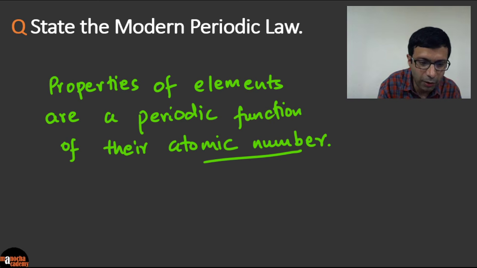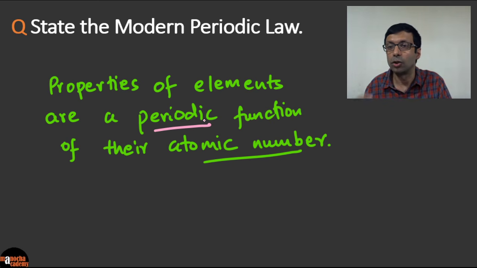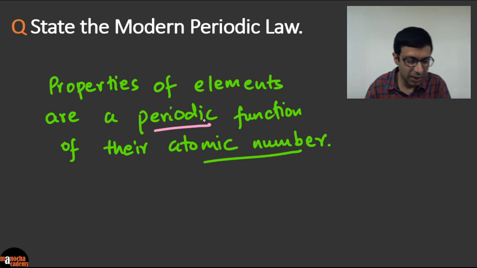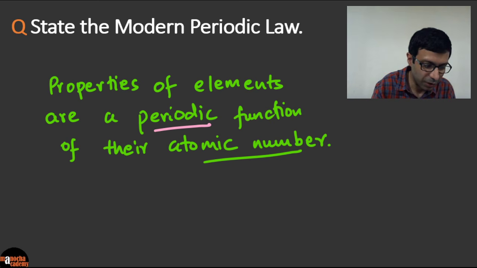And they are a periodic. This is a very key word here because it's saying modern periodic law. So they're a periodic function of the atomic number, means the properties will periodically repeat if you arrange them in the atomic number. And you know that in the periodic table, when we arrange it in increasing order of atomic number, the properties keep repeating. So you can get this important question in your test. Okay, great. Let's go on to the next question.